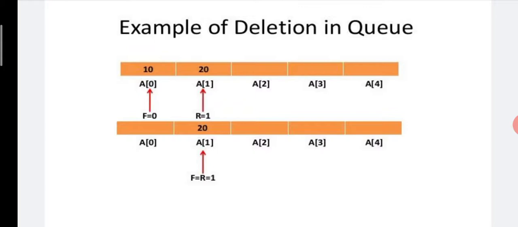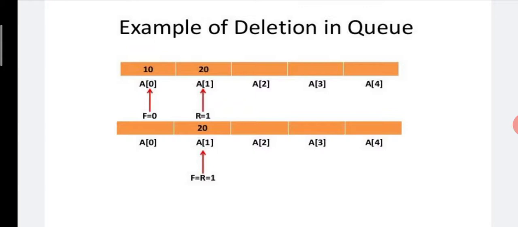As you know, front is at position number 0 and rear is at position number 1. Suppose if you want to insert a new element, then we can insert from the rear end. So here rear is equal to rear plus 1, means rear goes to the location number 2.